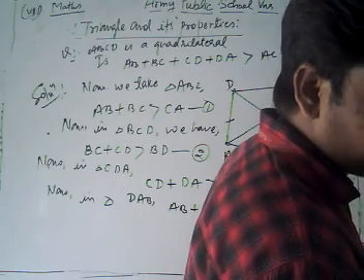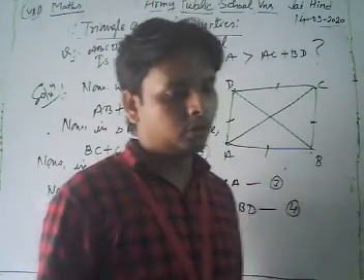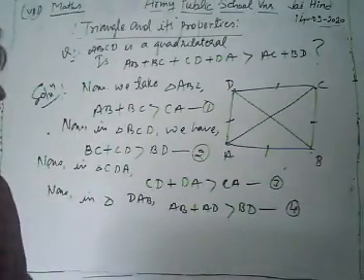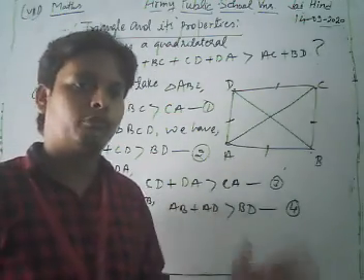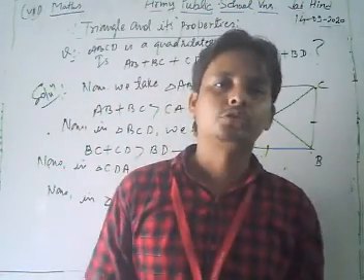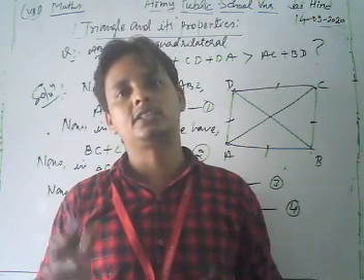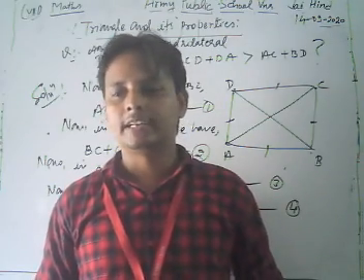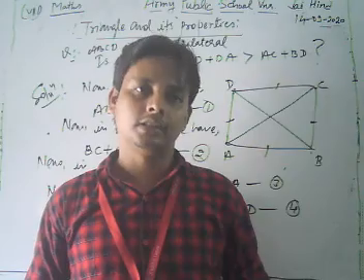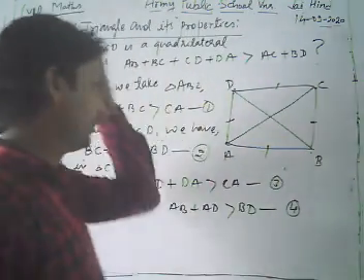Now, dear students, let's see once more. In this question, we apply the property that the sum of any two sides of a triangle is always greater than its third side. Look at the figure.